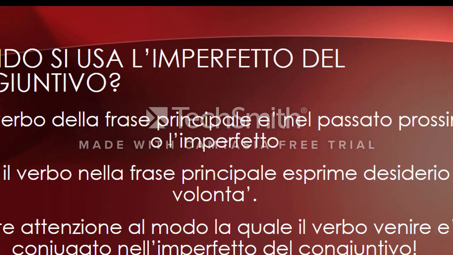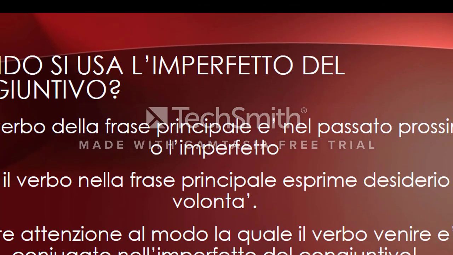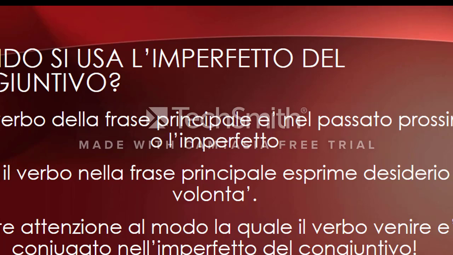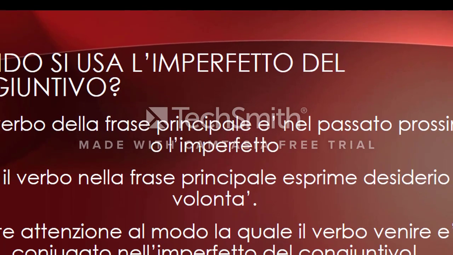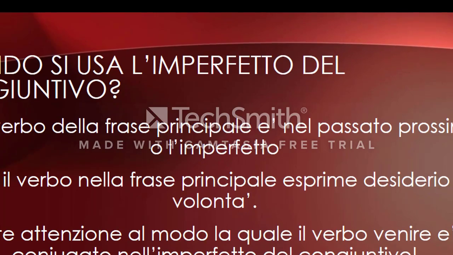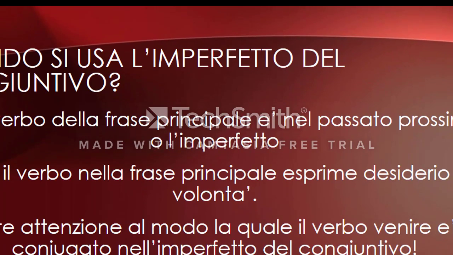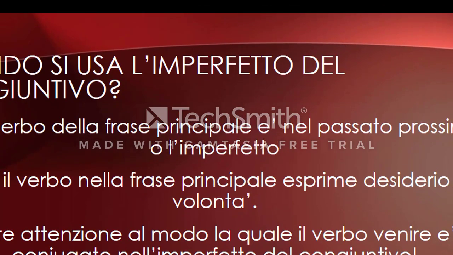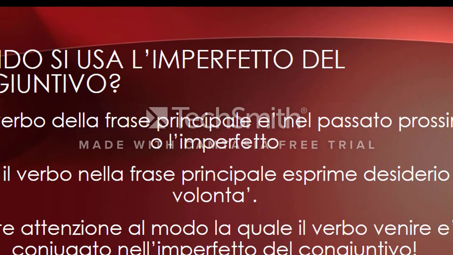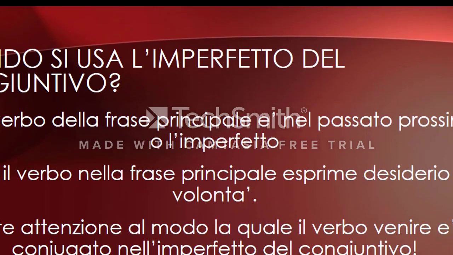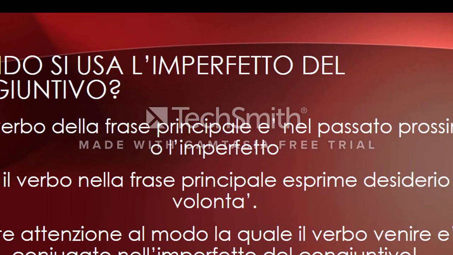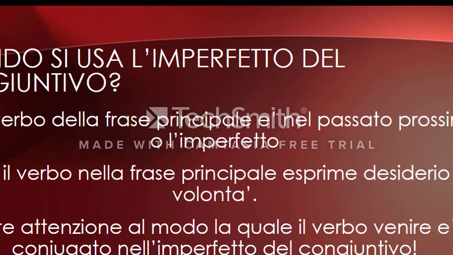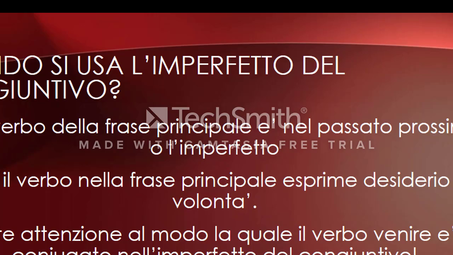My objectives for this lesson: my number one objective is for students to be able to stop and think about when the imperfect subjunctive is needed. Objective number two, learners will be able to recognize the main clause and dependent clause, which would call for imperfect subjunctive. Objective number three, students will be able to conjugate the infinitive verbs venire, avere, potere, and essere in the imperfect subjunctive.